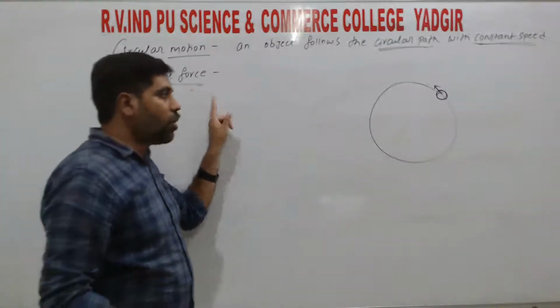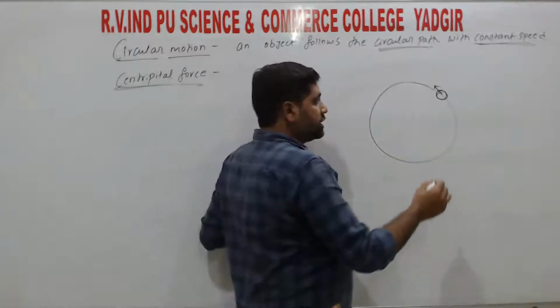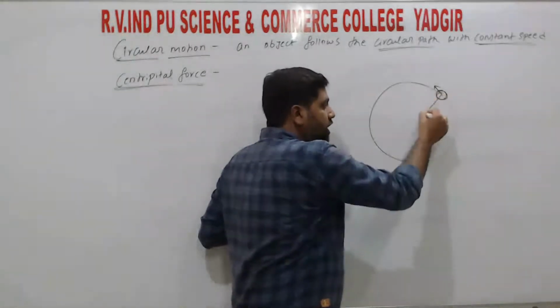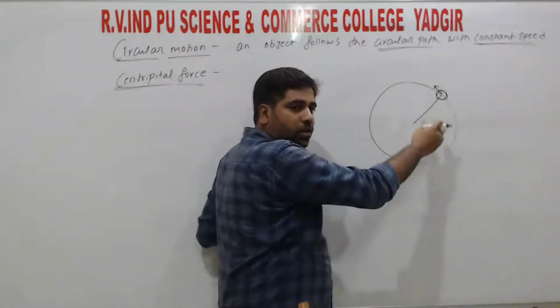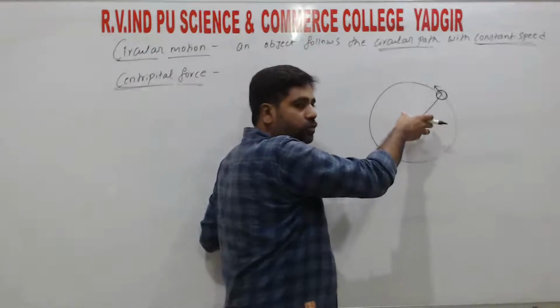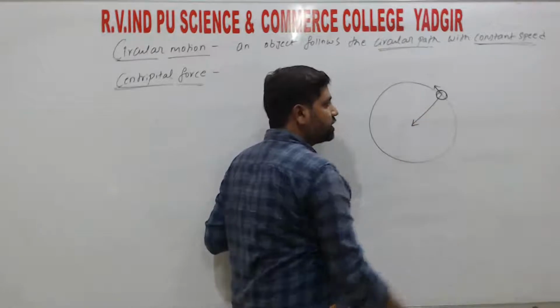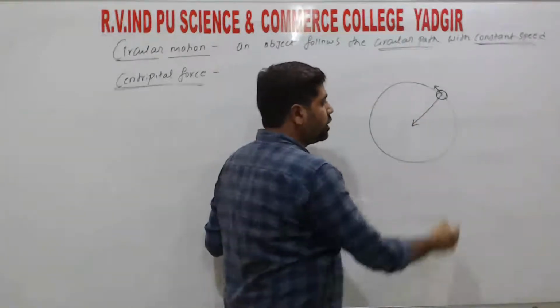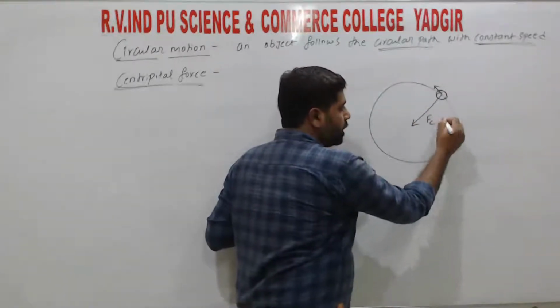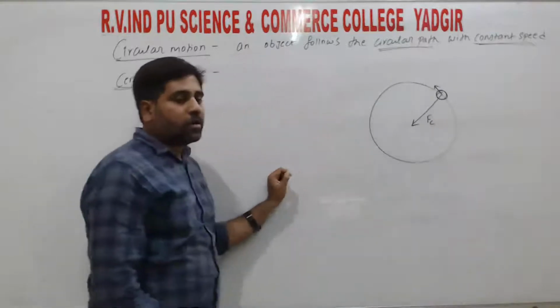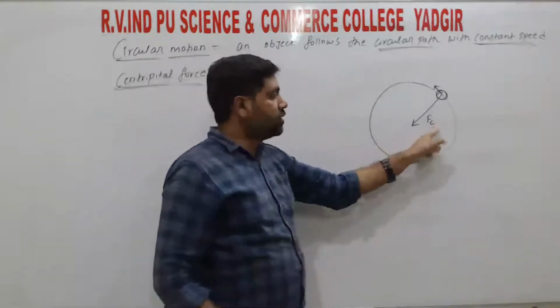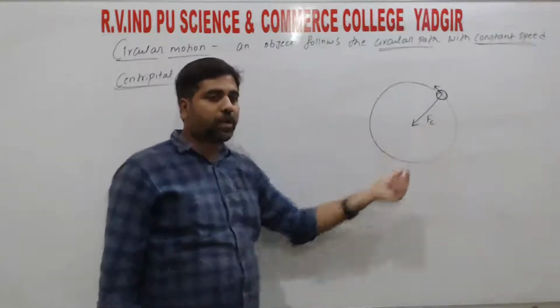So it is the component of the force which is necessary to keep the object moving in the circular path. That type of force we call the centripetal force, and that centripetal force always acts towards the center of the circle, and we denote that by Fc, right? So F is the force and the suffix C represents centripetal force, right?